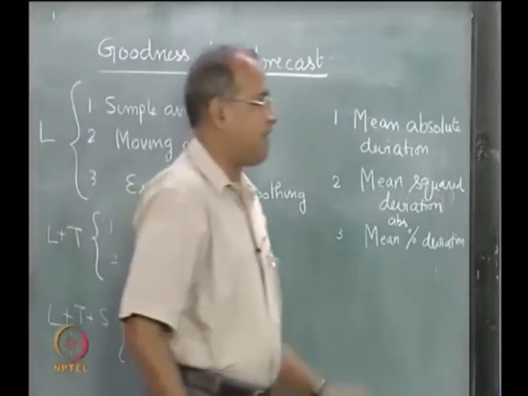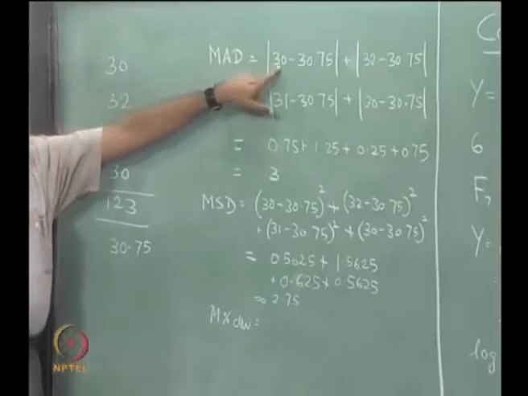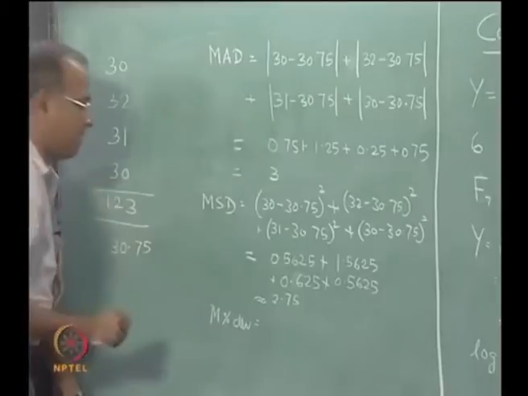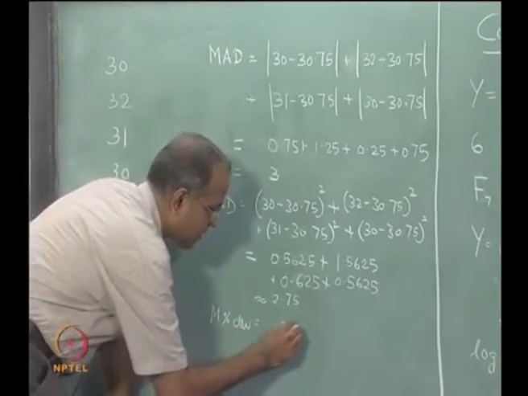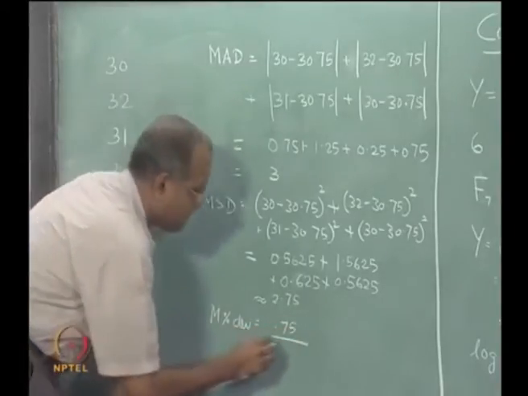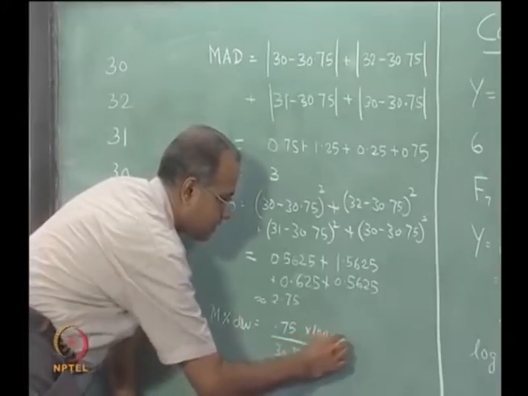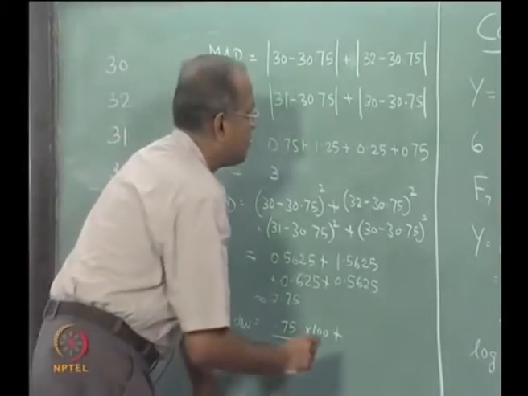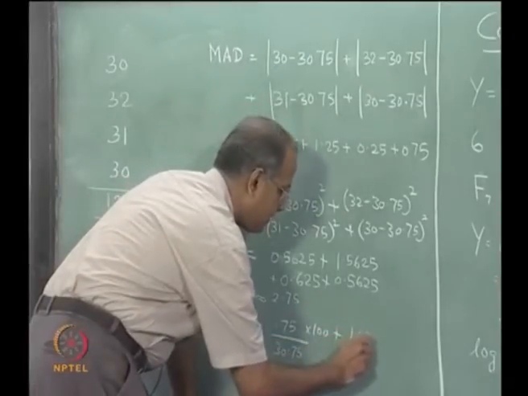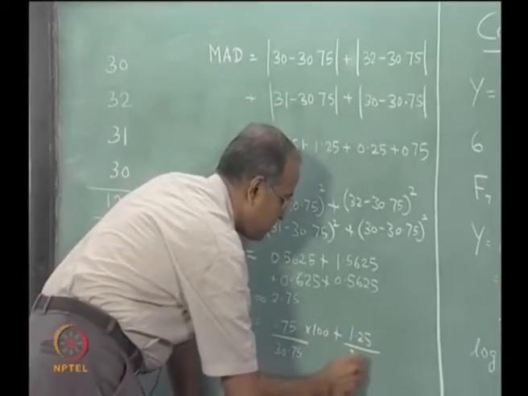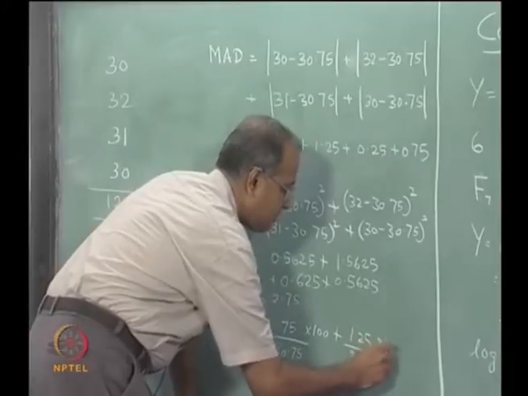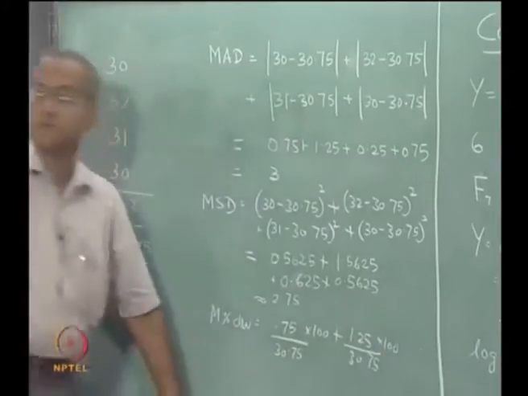So, 0.75 is the absolute deviation here, divided by the forecast, which is 0.75 divided by 30.75 into 100, plus 1.25 divided by 30.75 into 100 and so on.